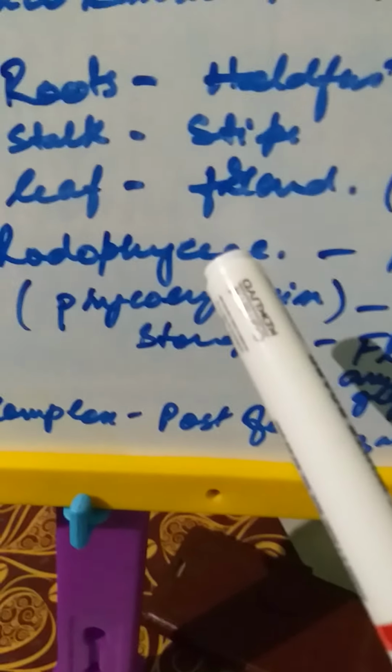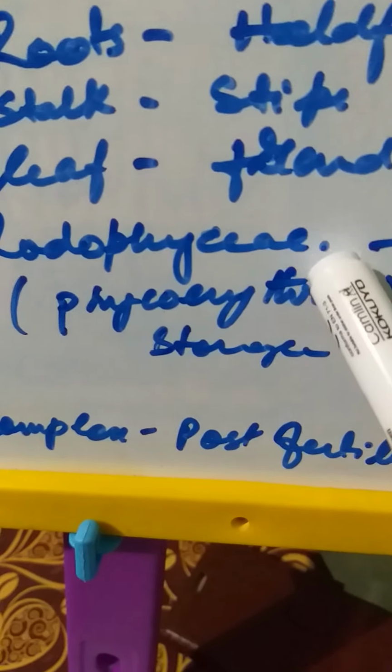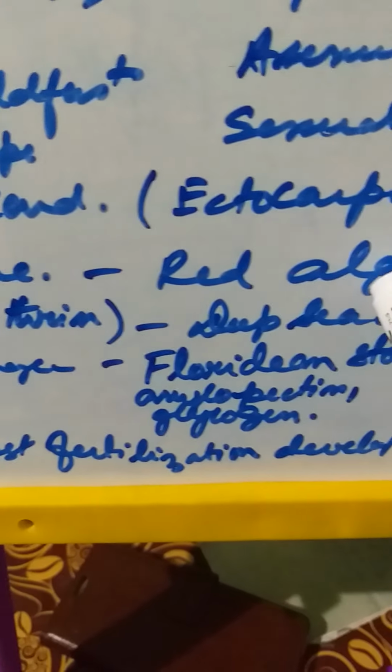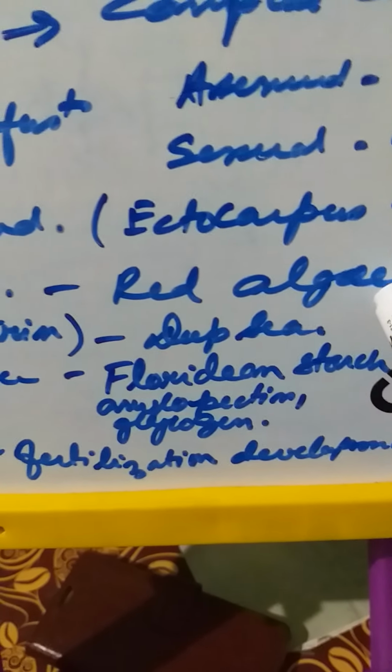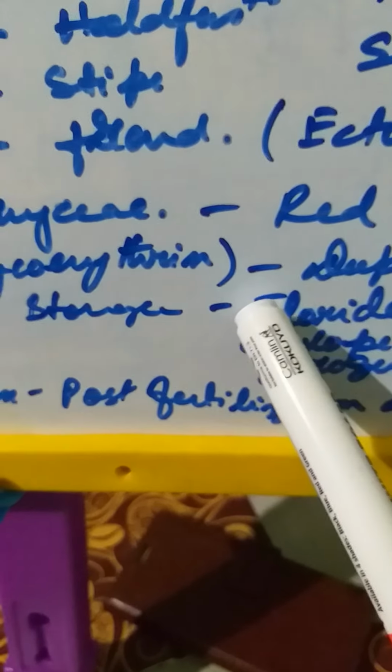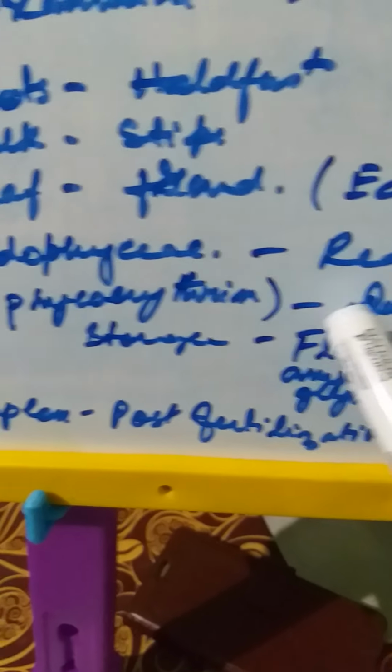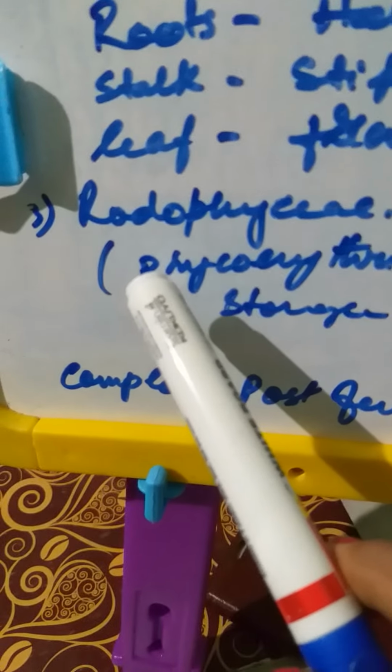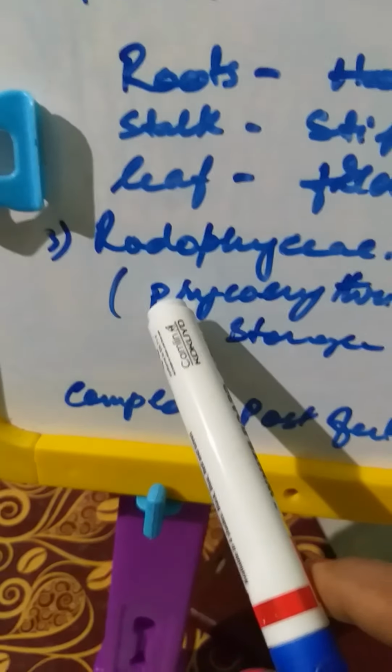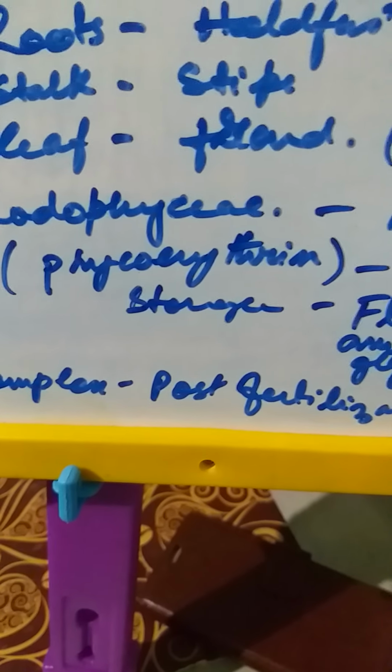Then comes the Rhodophycean algae. The Rhodophycean algae is a dominant variety that is known as the red algae. Now they are all found in the deep seas. The Rhodophycean algae, that is the red algae, derive their name from the presence of phycoerythrin. The phycoerythrin imparts the red color to this algae.